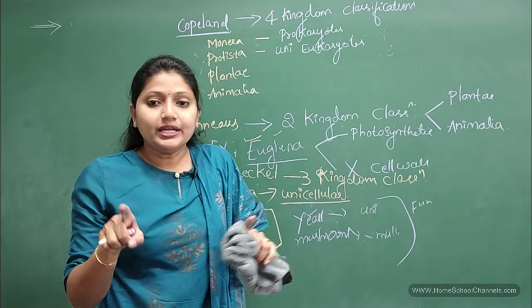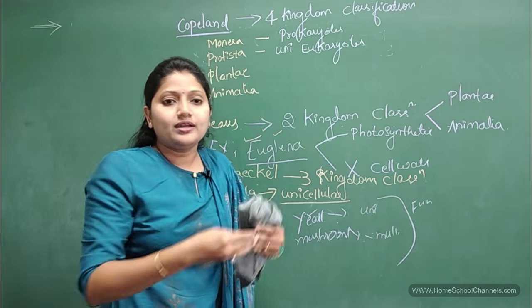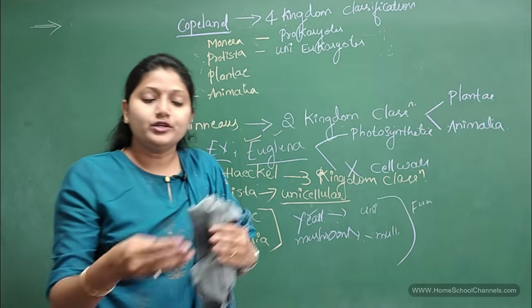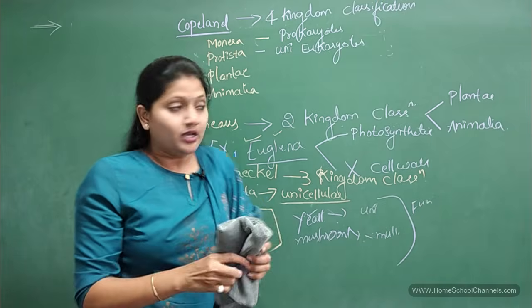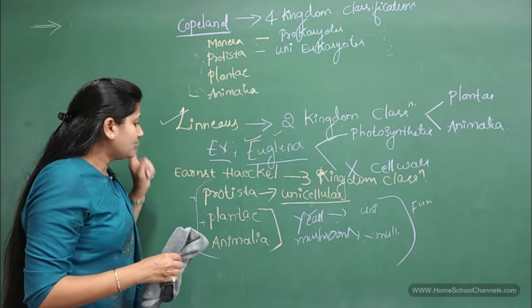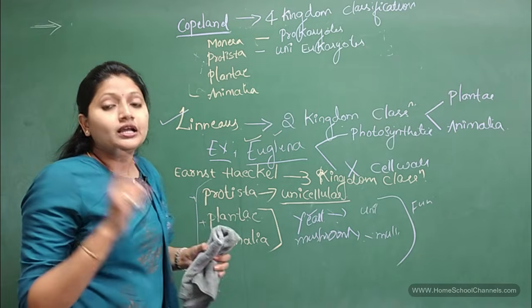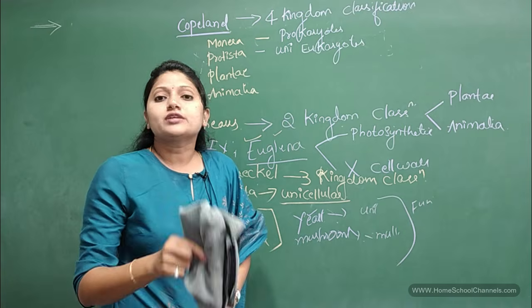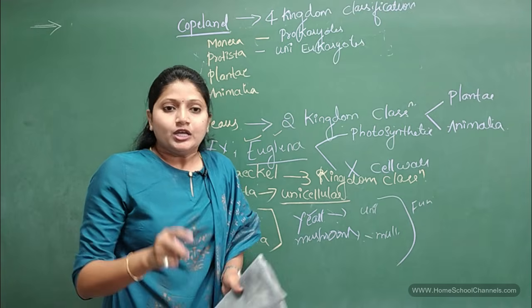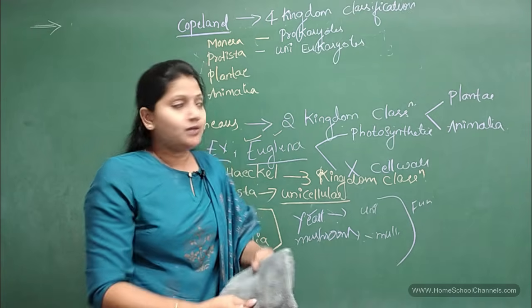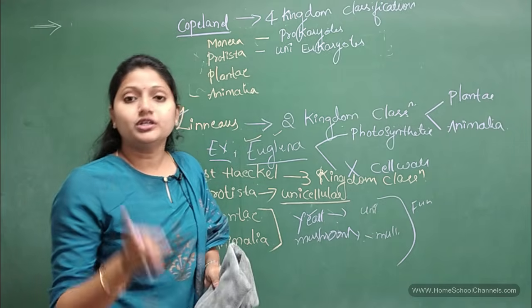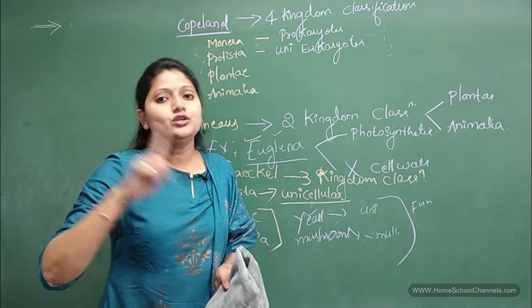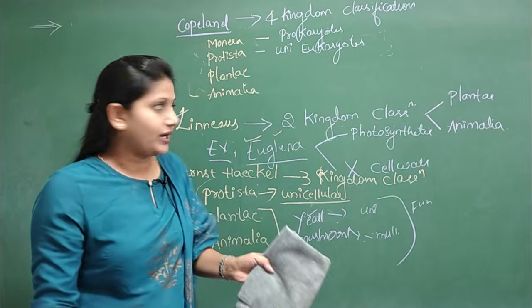So we are dividing the unicellular organisms into prokaryotes and eukaryotes for the first time. It was neither done by Linnaeus nor by Ernst Haeckel. So for the first time, in the four kingdom classification, prokaryotes and eukaryotes are being separated.